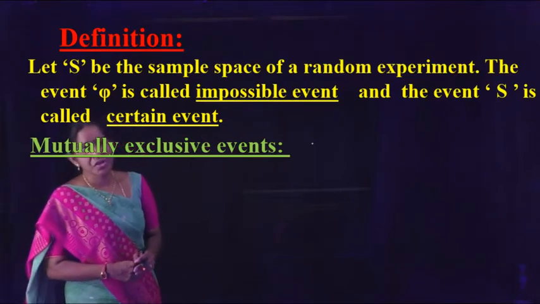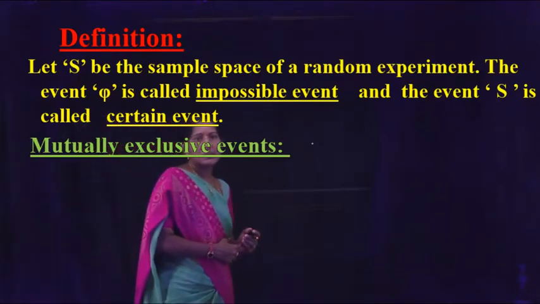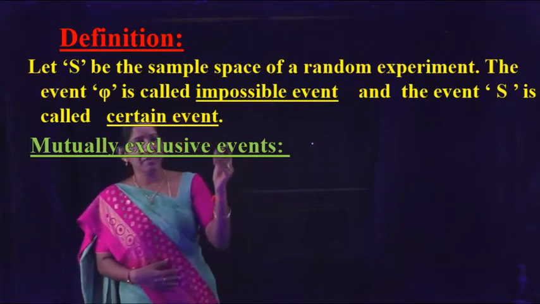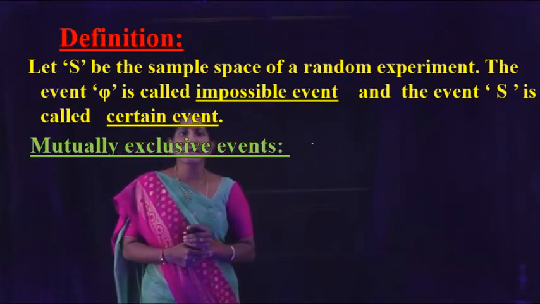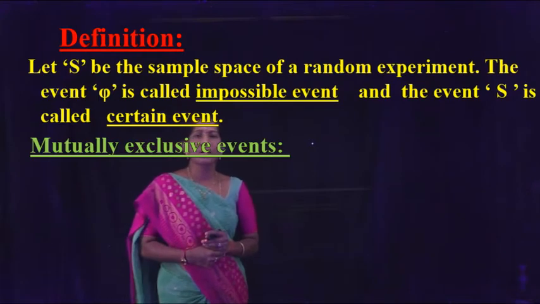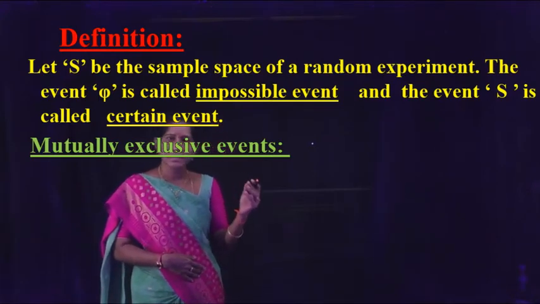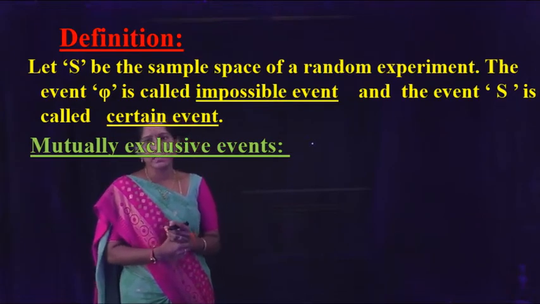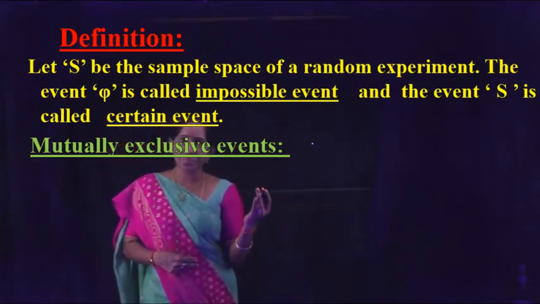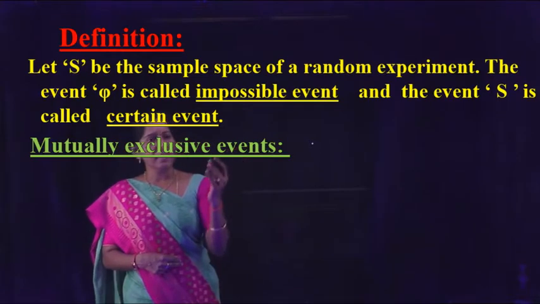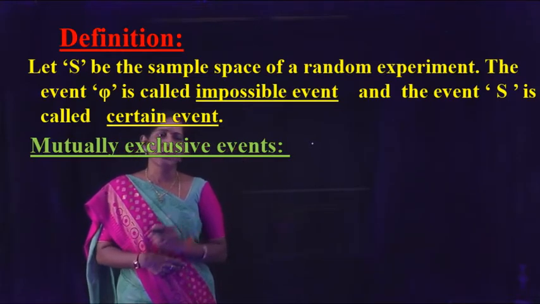Next definition: let S be the sample space of a random experiment. The event phi is called the impossible event and the event S is called the certain event.